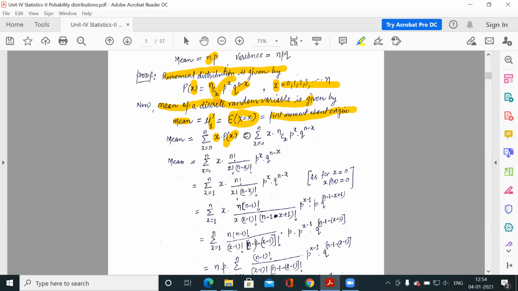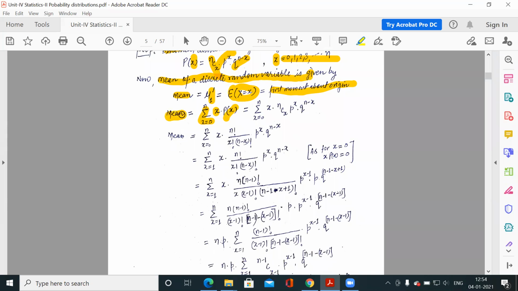This is the discrete case, so we will multiply p(x) by x because this is the expected value of x, and we will sum from 0 to n. The expected value of x is denoted by mu1 dash, which is called the mean for any probability distribution. So that was our motive.